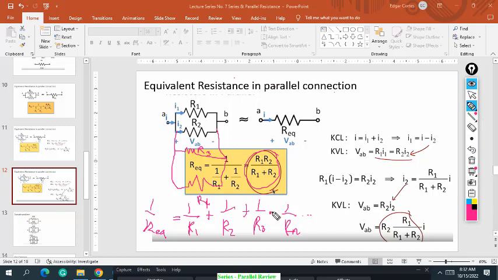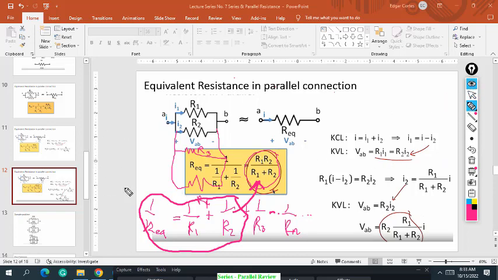So for example, if you're going to solve only two R, you use this general formula, no? Actually, when you simplify this one class, it will lead to this simplified formula, which is simpler compared to this. So let's say we have R1, R2, R3, and R4 in parallel, you use the formula 1 over R equivalent equals 1 over R1 plus 1 over R2 plus 1 over R3 plus 1 over R4 and so on.